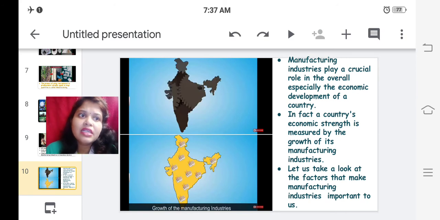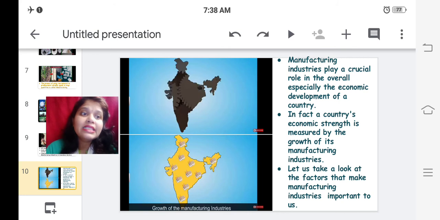In fact, a country's economic strength is measured by the growth of its manufacturing industries. If the manufacturing industries are more in number and produce quality products, that country will be an economically developed country. So this is the criteria.